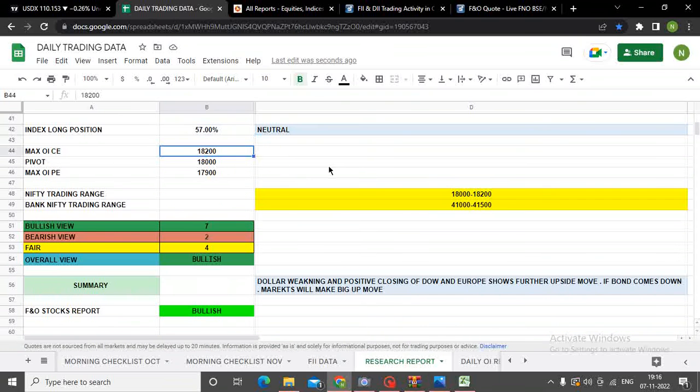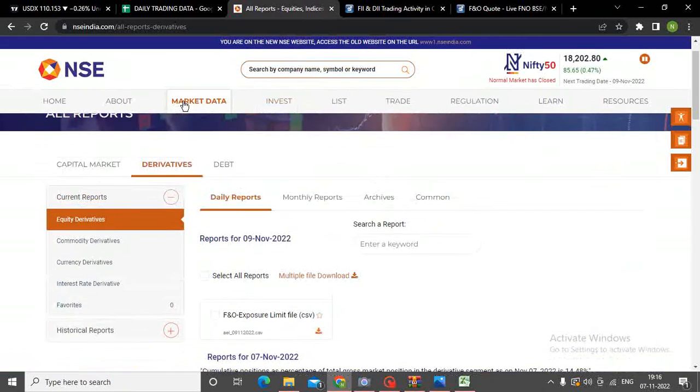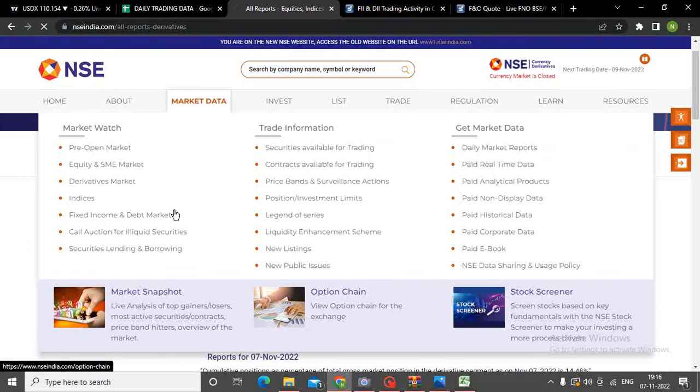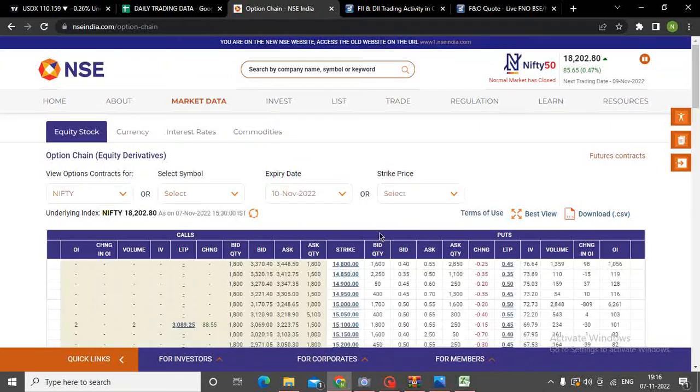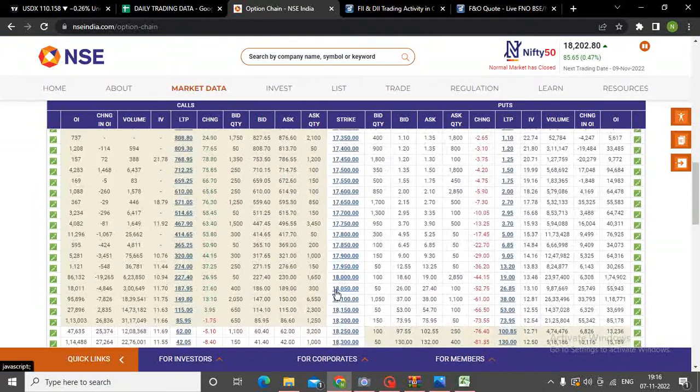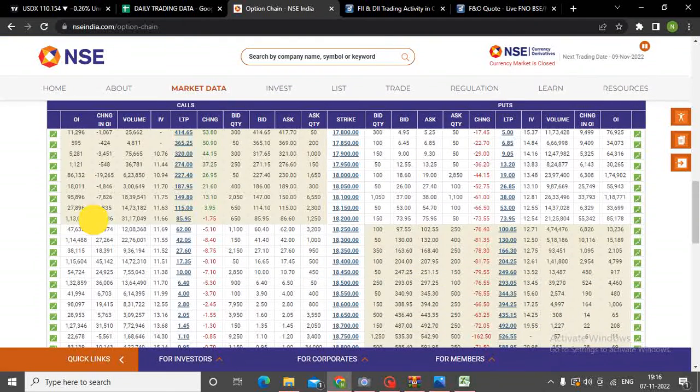Now let's see इसकी open interest कहाँ पे है सबसे ज़्यादा. So if you have to see the open interest, come to the NSE website. Just very simple, come to market data, option chain. अब हम इसको एनालाइज कर लेते हैं क्या होने वाला है निफ्टी और बैंक निफ्टी में. If you see Nifty, निफ्टी ने 18,200 की क्लोजिंग दी है यहाँ. If you see, the call side was 1,13,000 and on the put side is 85,000.